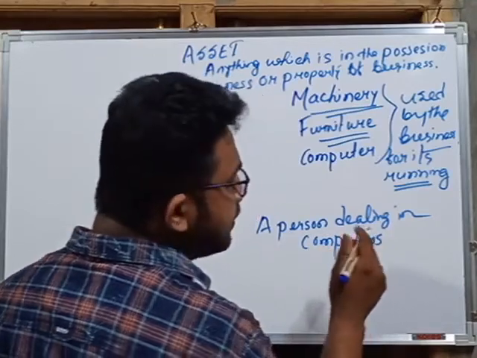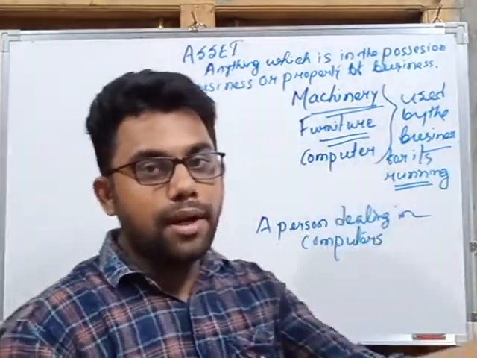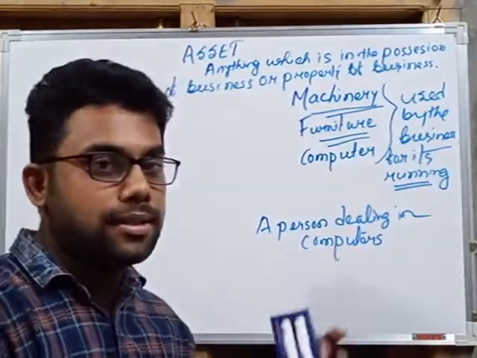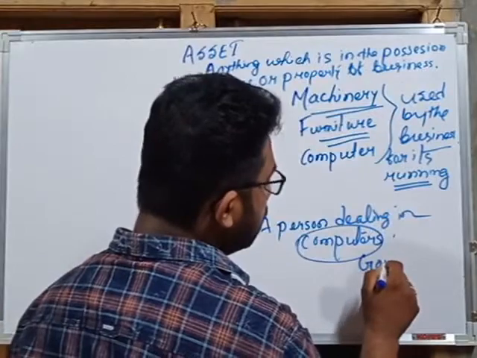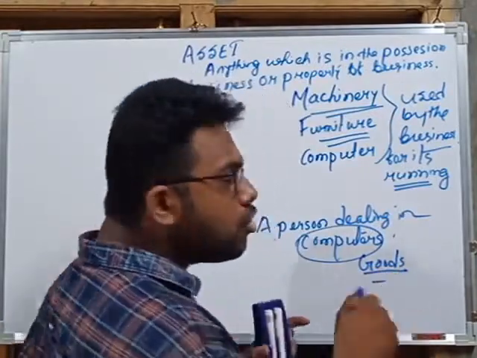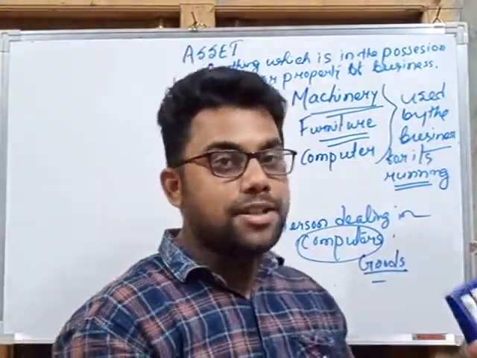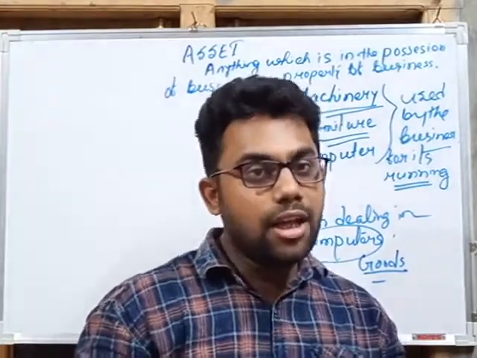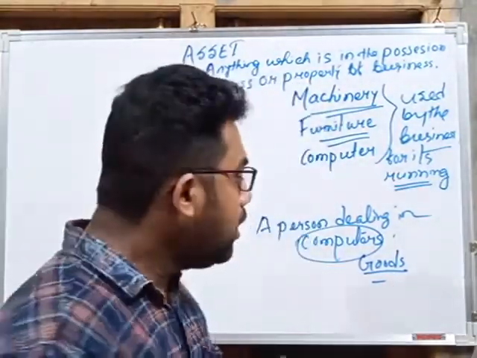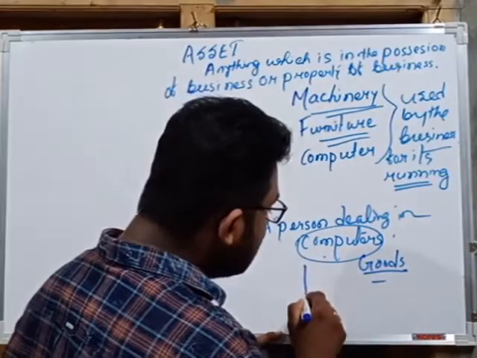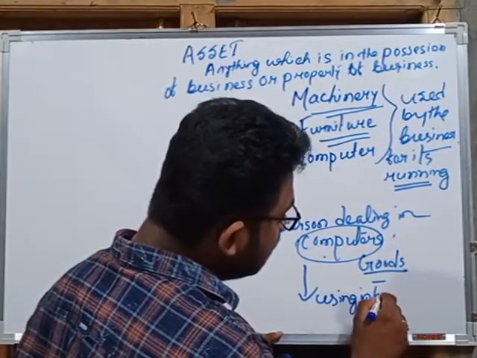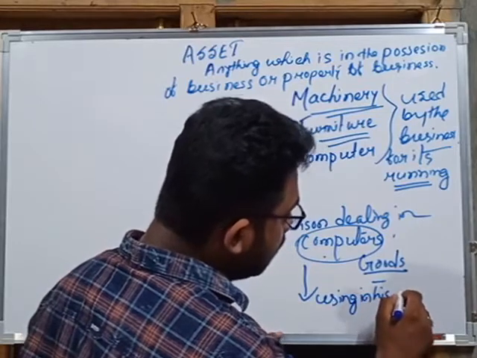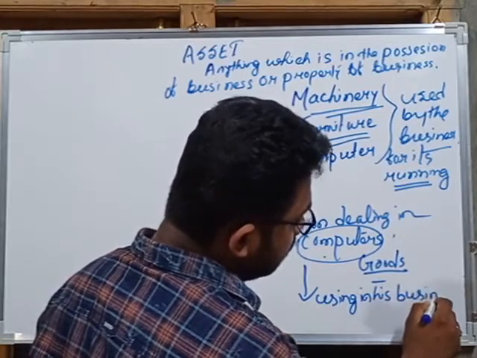That means he sells computers to customers and purchases computers from other persons. In such a case, the computer is goods, because he is dealing in computers. Anything which is purchased by the business in order to resell is called goods. But the computer that he is using in his business is called his asset.